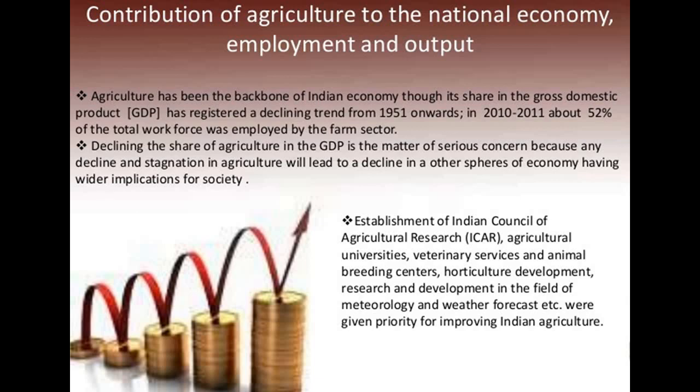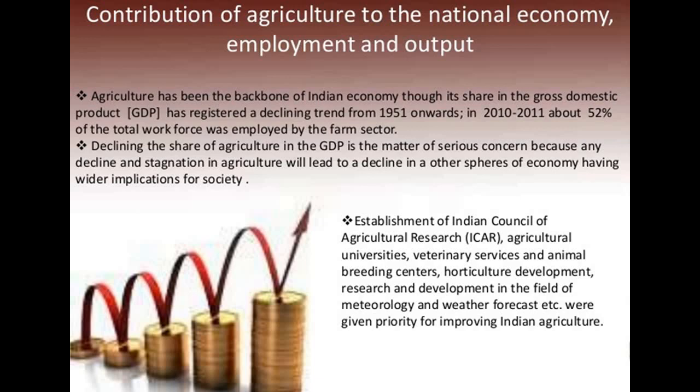But still, the decline in the share of agriculture in the GDP is a matter of serious concern, because any decline and stagnation in agriculture will lead to a decline in the other spheres of the economy, having wider implications for society. Basically, if there is a decline in the share of agriculture in GDP, it is going to affect the other sectors as well, because it is the primary sector of India.